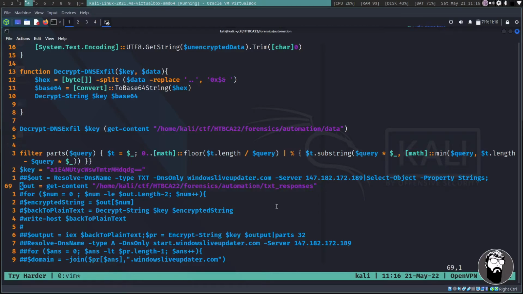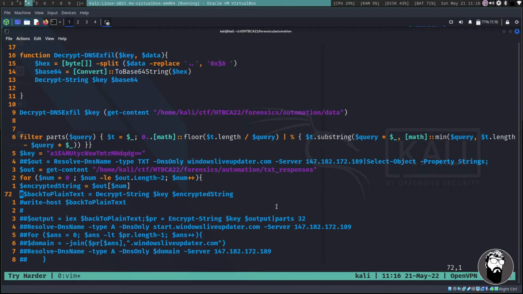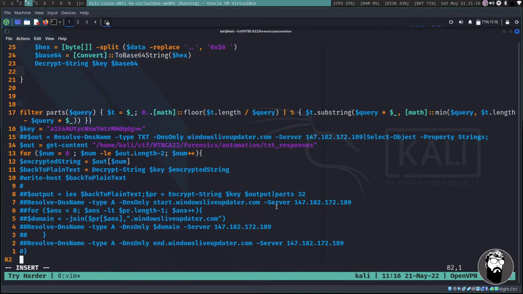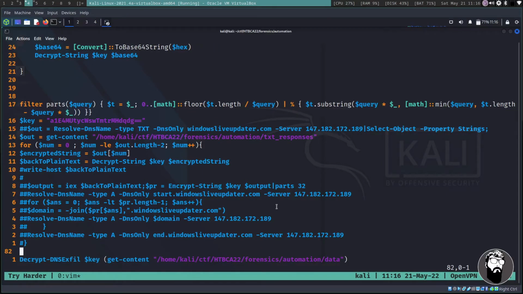I might need that. I definitely need the key. And I might need these things. Let's try this and see. It's like I said, it's been a long week, and I'm actually going to paste this at the very bottom. So let's go to the bottom, insert, and I can actually just do a P for paste.